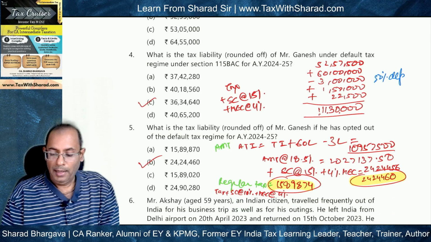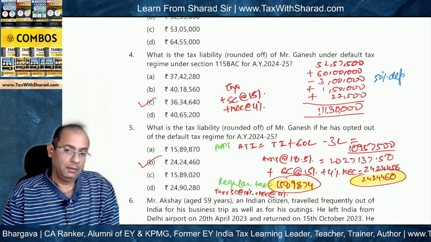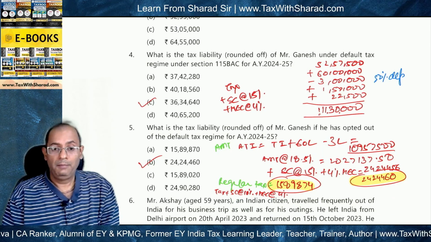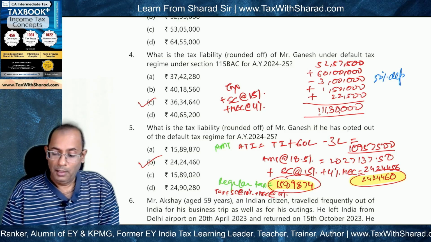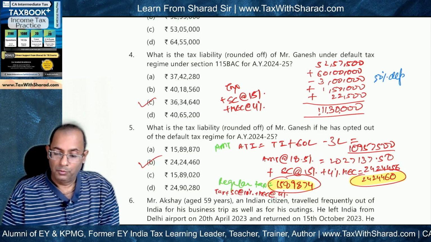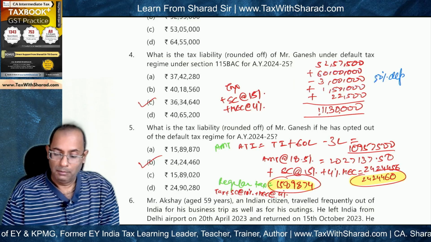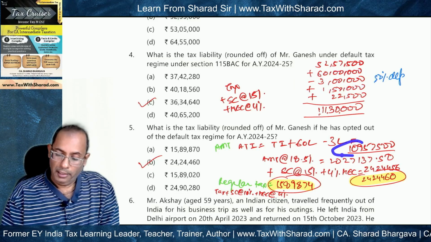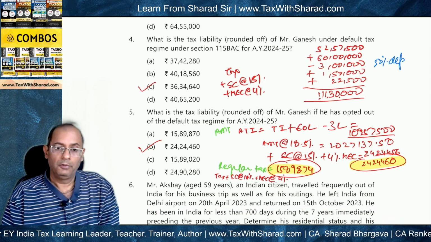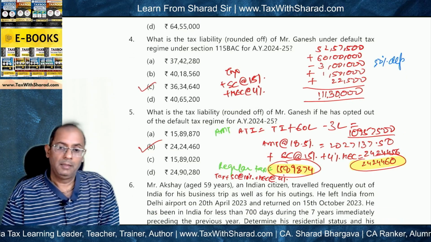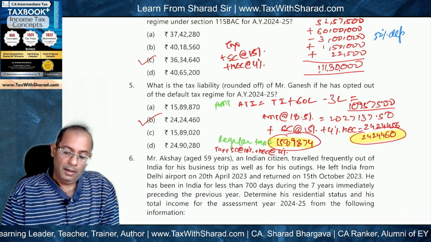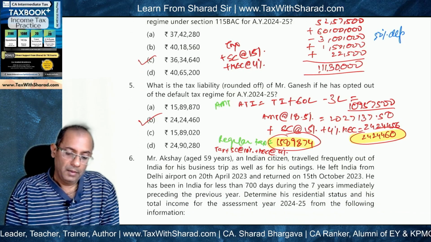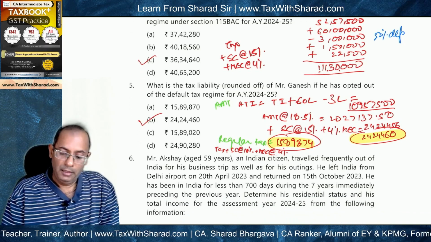Okay, to that we add 60 lakh, the deduction under 35AD which has been claimed, and in lieu of that we allow the normal depreciation, which is what? Which is 3 lakh, which we discussed some time back. 3 lakh. So this comes to 10957500 total income for the purpose of AMT, that means the adjusted total income. And now we compute the AMT. So what will be the AMT?